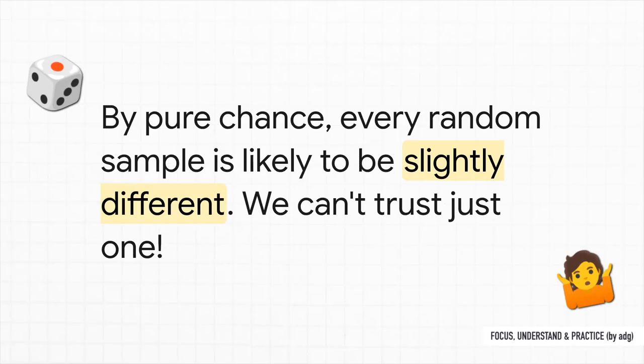And this gets to the absolute core of the problem. Just by pure random chance, every single sample you pull from a population is probably going to be a little bit different. And because of that natural variation, we can't just blindly trust one single sample to tell us the perfect truth about the whole group. That 4.9 grams we got from the chocolate bars might have just been a fluke of random chance.